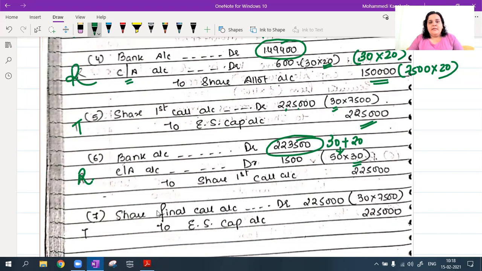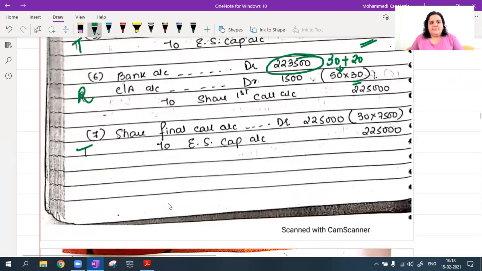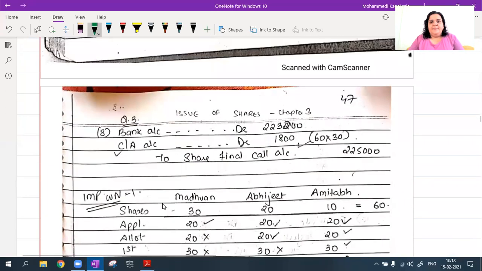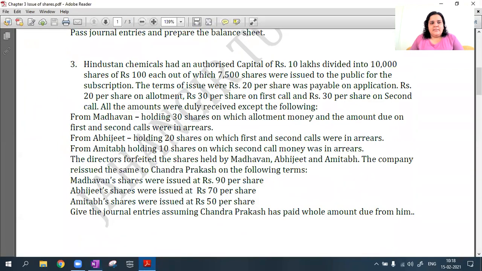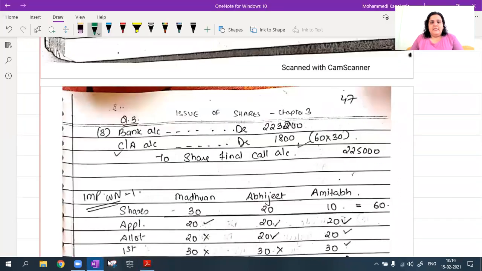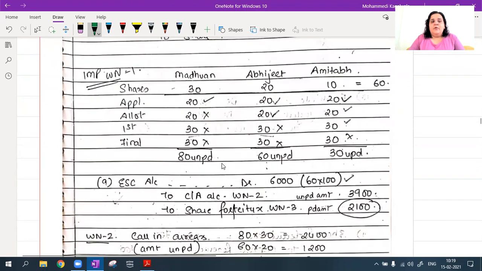Similarly, with the final call, I will first transfer it at 30 rupees, 7,500 shares. But during the receipt, I have to be careful again. Why? Because 30 shares of Madhavan, plus Abhijit's 20, and plus Amitabh's 10 shares. Therefore, total 60 shares. 60 shares, 30 rupees is on arrears, calls in arrears. So in the bank, I will get 2,23,200.